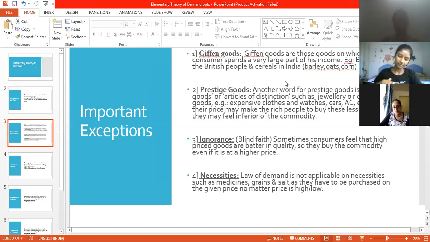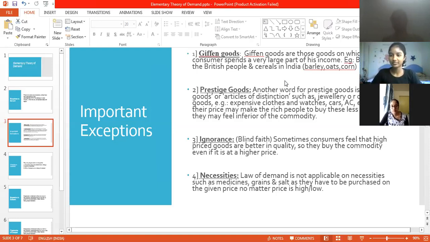Okay, so as the price of bread went up in the market, what happened? They could not afford to purchase meat. Why? If the price of bread is increasing, they should stop consuming bread. Why are they referring to meat? They just substituted bread with meat.